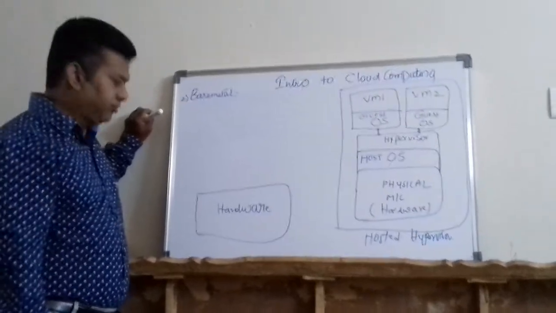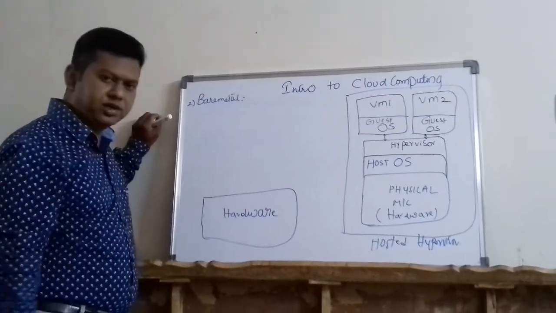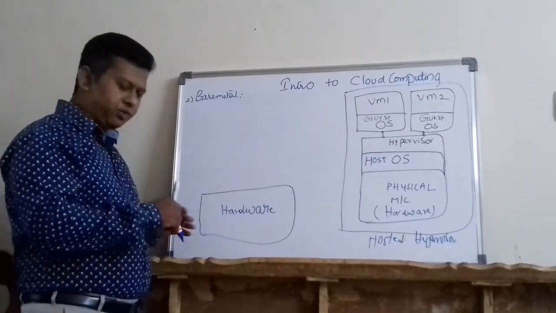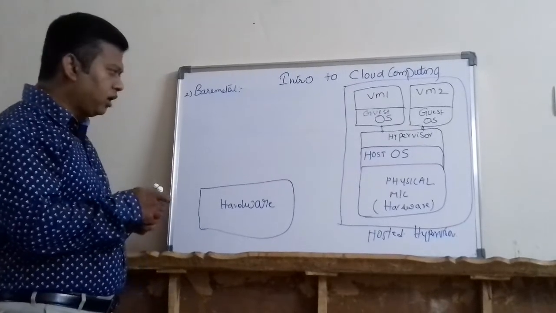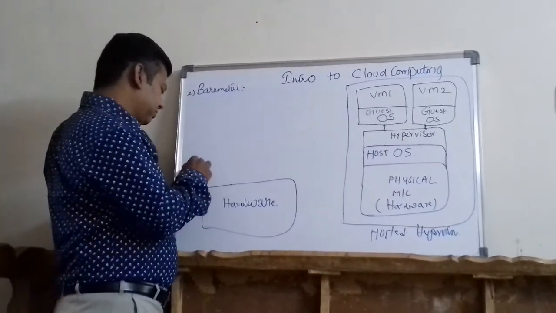Now on top of my physical machine, my computer, it can be a desktop, laptop or even a server, on top of my hardware, I will not install any operating system.